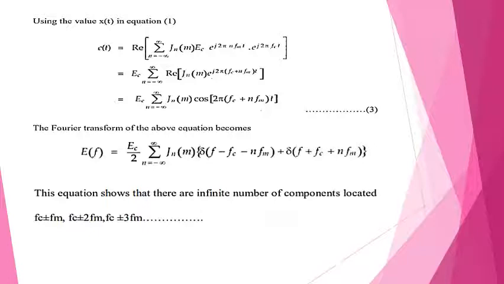The Fourier transform of the above equation becomes E(f) = Ec/2 summation n from minus infinity to infinity Jn(m) [δ(f−fc−nfm) + δ(f+fc+nfm)]. This equation shows an infinite number of components located at fc ± fm, fc ± 2fm, fc ± 3fm, etc.